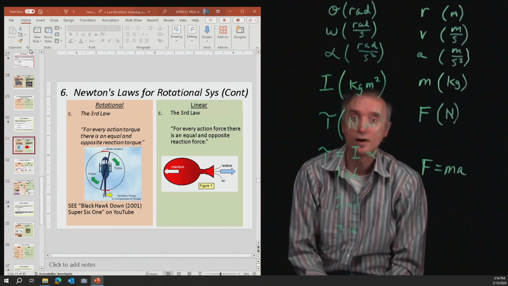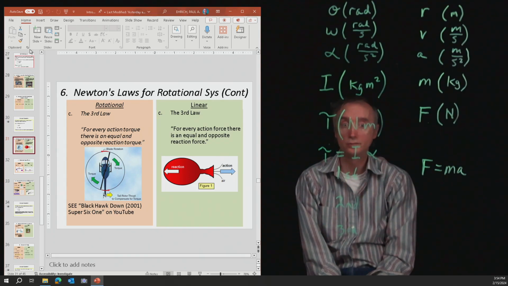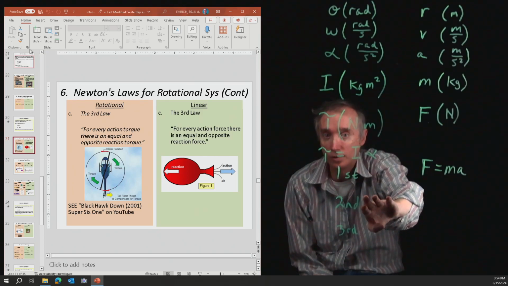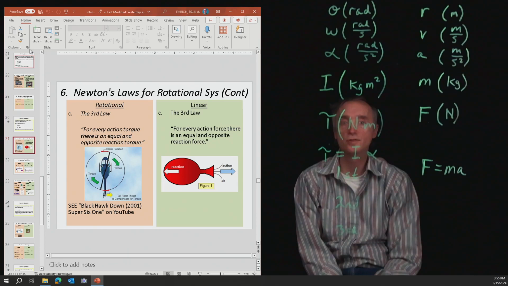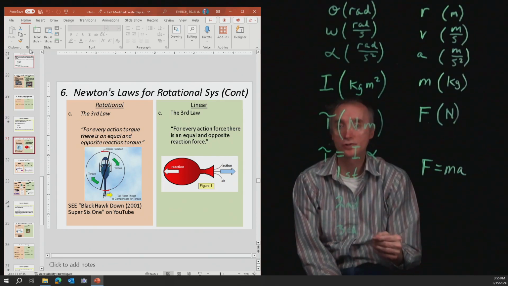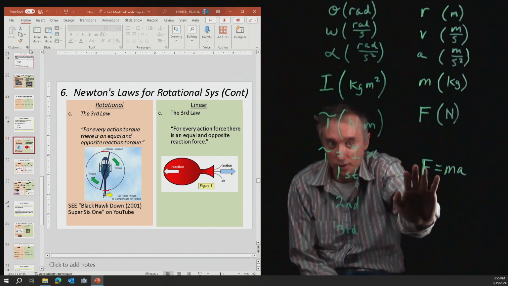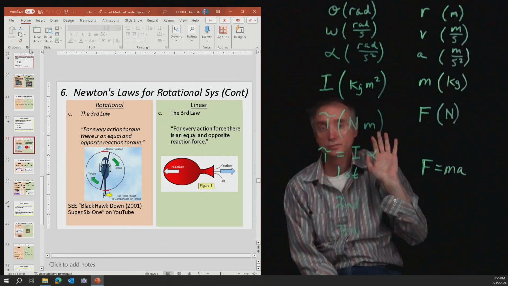All right, then you've got Newton's third law. We've done the first law of motion, we've done the second law of motion, and now we're going to do the third law of motion. The third law of motion says for every action, there's an equal and opposite reaction. So if you apply a force to a wall, the wall is going to apply a force against your hand.